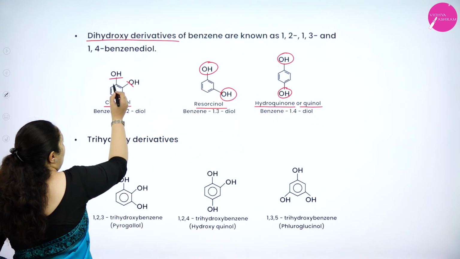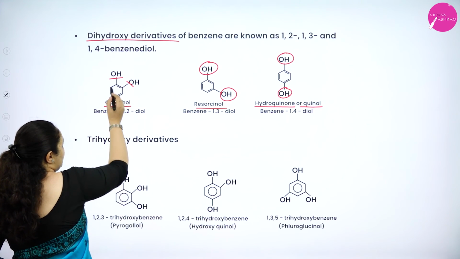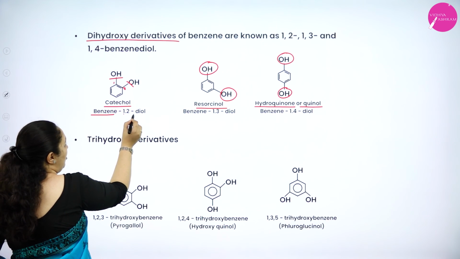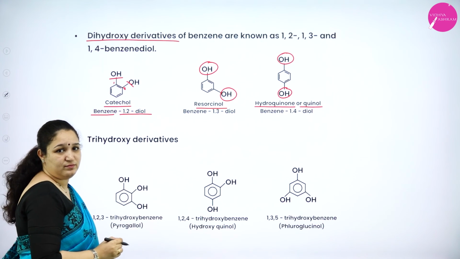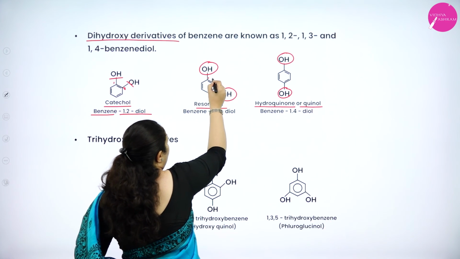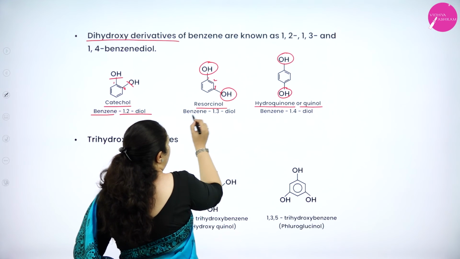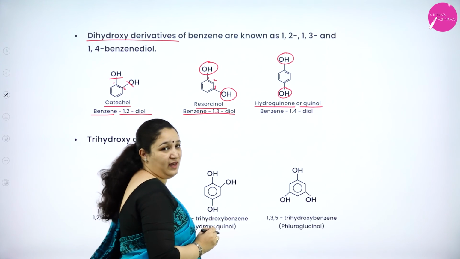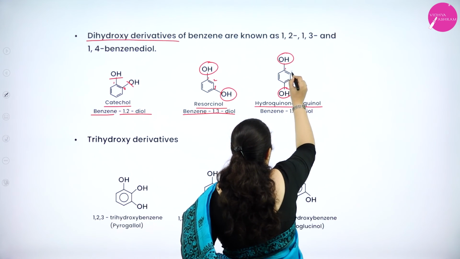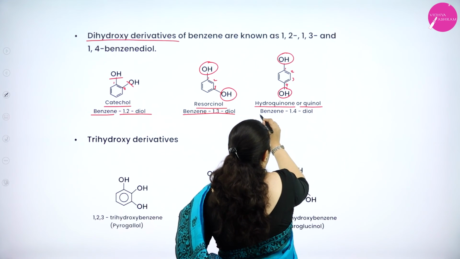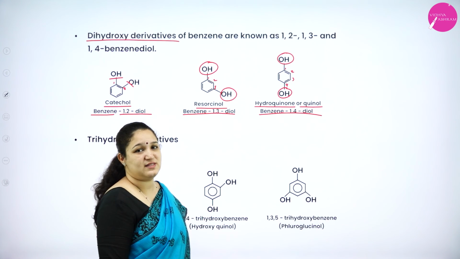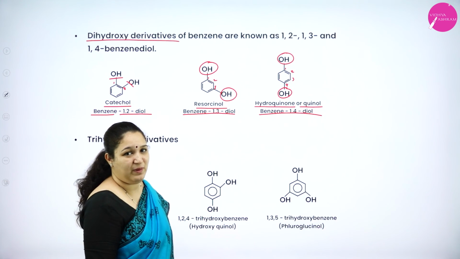The IUPAC name is, see, the benzene ring has got 2 OH groups, first position, second position. So it is benzene-1,2-diol. Diol because 2 OH groups. So here 1, 2, 3. So 1 and 3. So benzene-1,3-diol. Okay. Here it is 1, 2, 3, 4. So it is benzene-1,4-diol is the IUPAC naming.